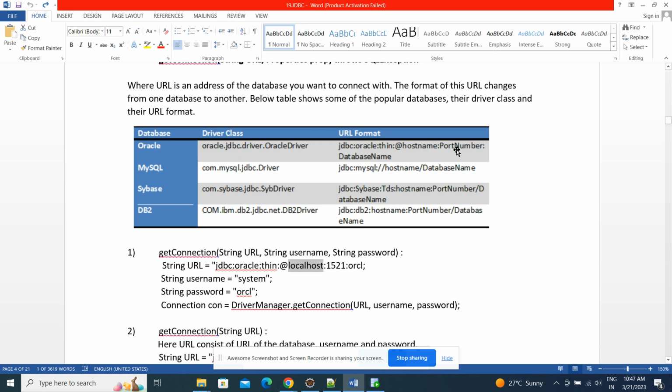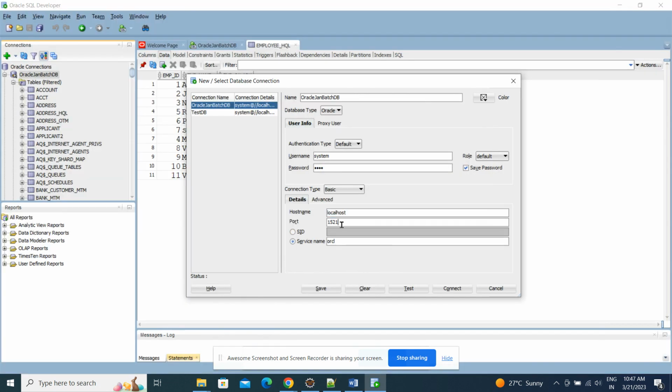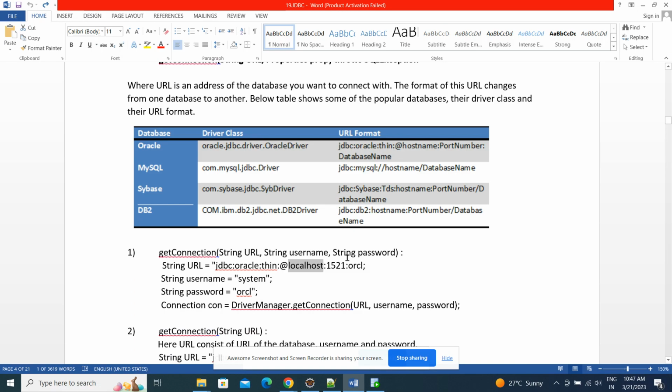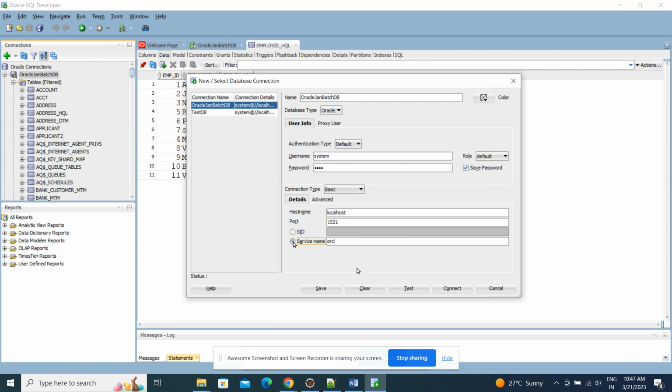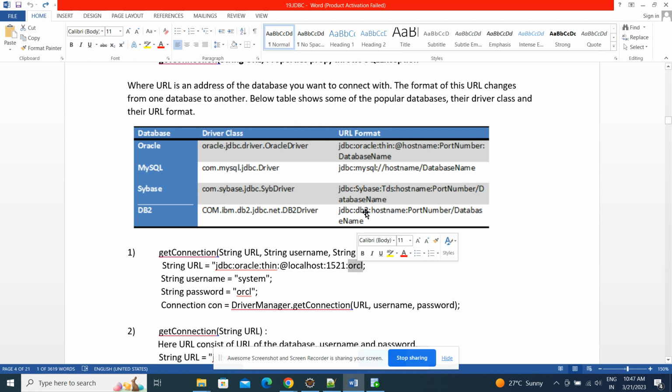Next is the port number. The port here is 1521. The default port of Oracle is 1521. That we need to give. Then, the database name or service name that we are giving here. This we need to give last, in place of the database name. Now totally: JDBC colon Oracle colon thin colon at localhost, port number 1521, database name is ORCL. This is the URL construction for Oracle.